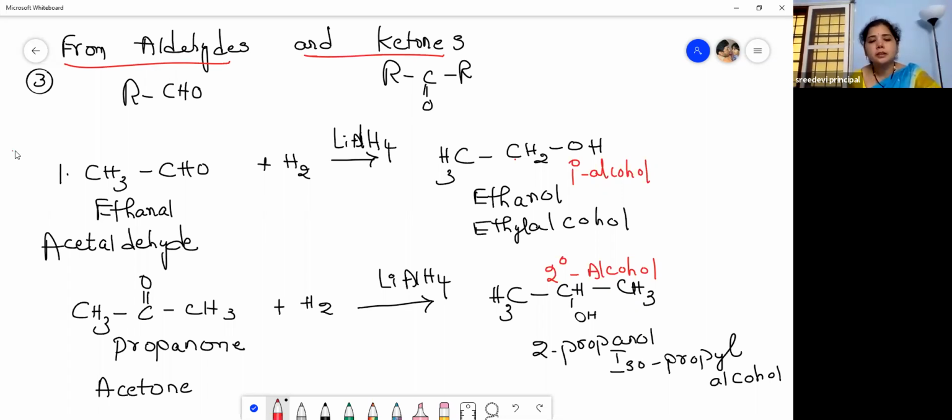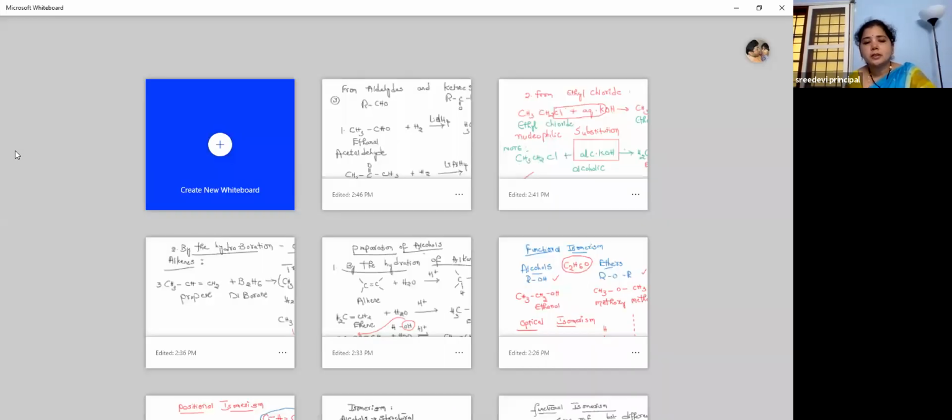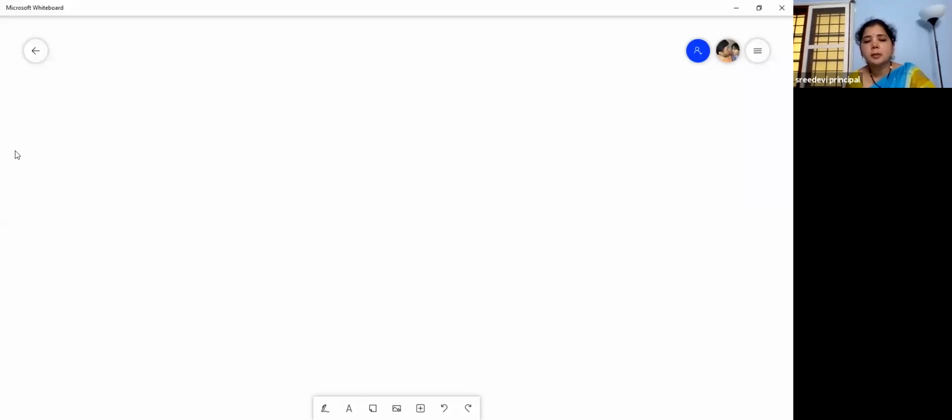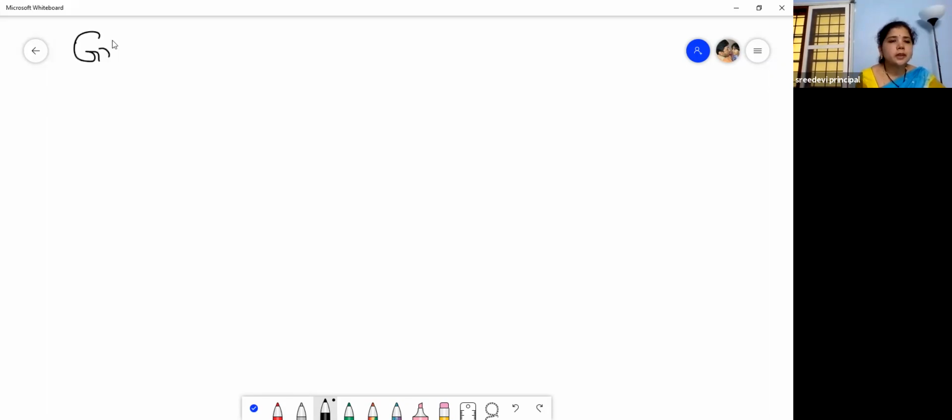So then coming to the next preparation. This is another interesting and important preparation of alcohols. See, this is also from aldehydes and ketones, children. But here, the difference is we use the Grignard reagent. Grignard is the name of the scientist. This reagent has lots of synthetic applications. Many organic compounds can be synthesized from this Grignard's reagent.